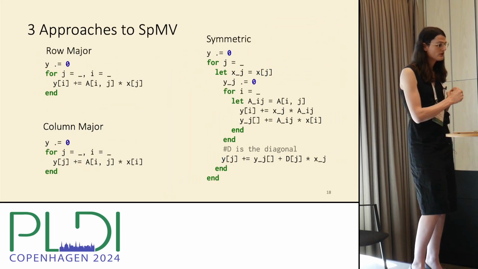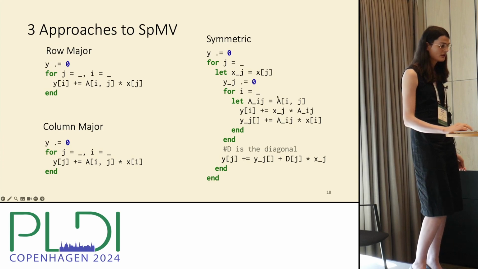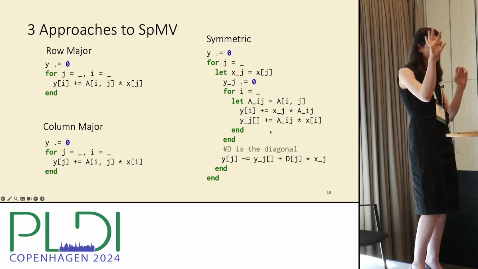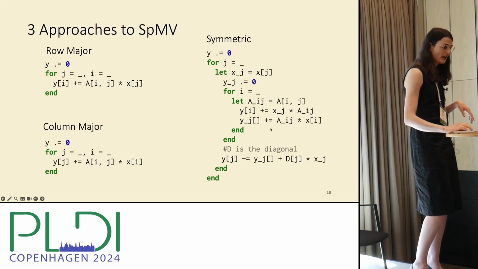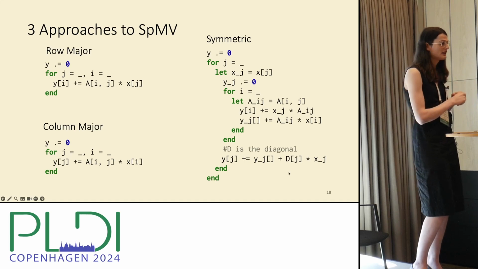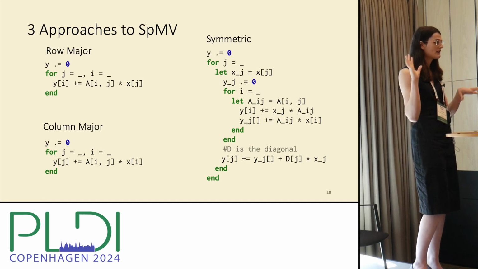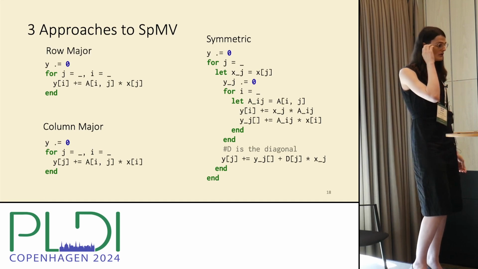So we'll go into a couple examples now of what it looks like to program with this kind of system. We might imagine 3 approaches to SpMV. There's the row major approach, the column major approach, and a symmetric approach. In the symmetric approach, we read each value of A, and then we reuse it twice, once for each triangle. And then, of course, we've stored the diagonal separately, so we handle the diagonal at the end. Although you could use if statements to mask off the diagonal, and these have different performance characteristics.